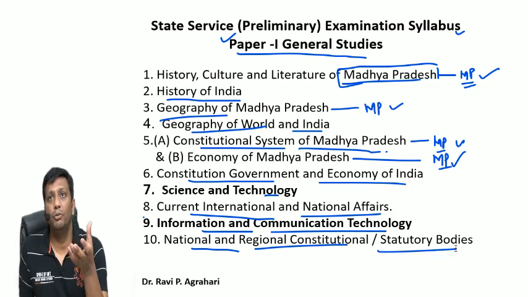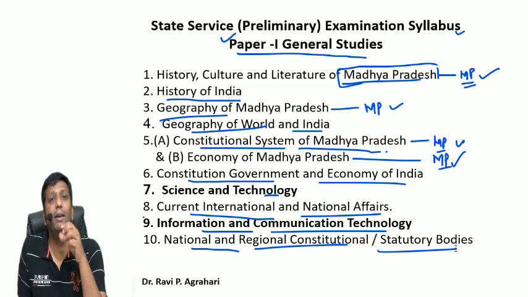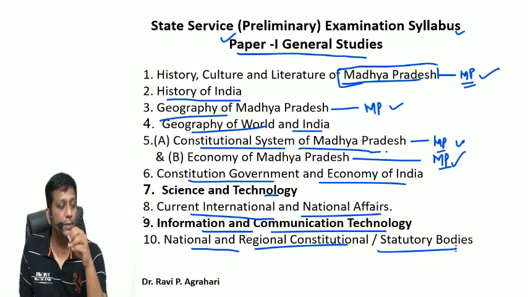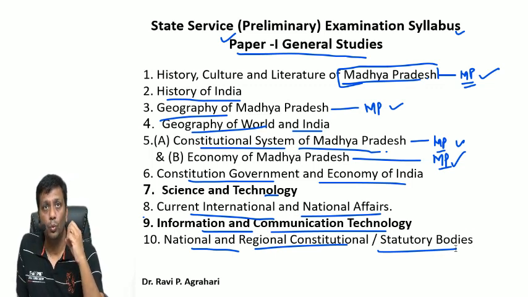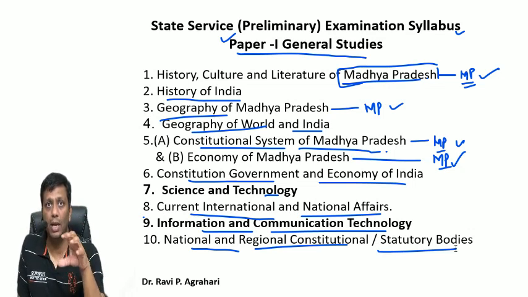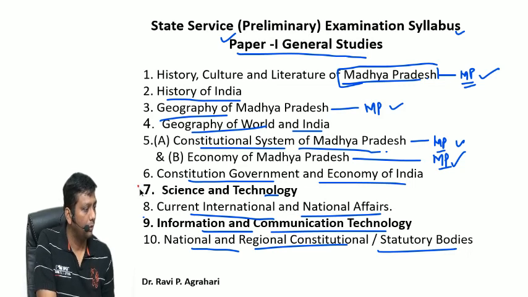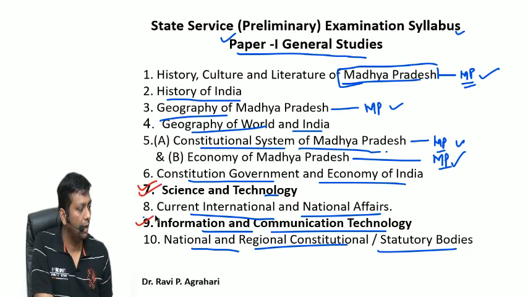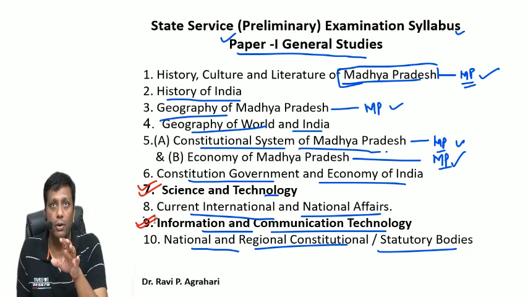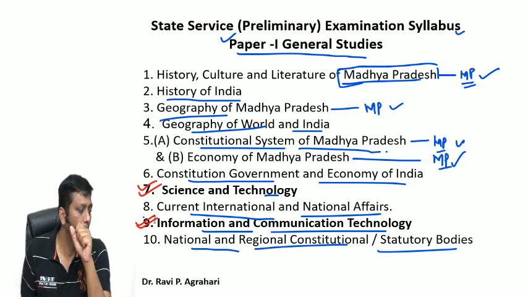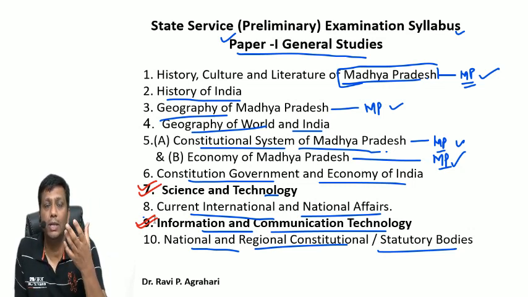So many of the statutory bodies or constitutional bodies are still required in many disciplines. So time to time every portion will be covered here. You just wait. But I hope you understood the entire syllabus right now. My point is, in this entire syllabus, the portion I will cover right now will be science and technology, and information and communication technology. So these are all required here for your discussion right now. And the rest of the portion will be covered later on in the next mode.